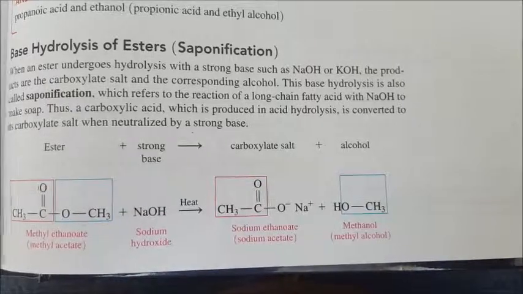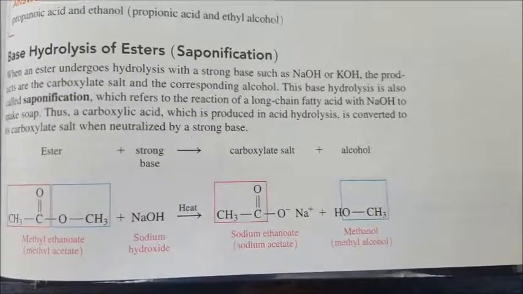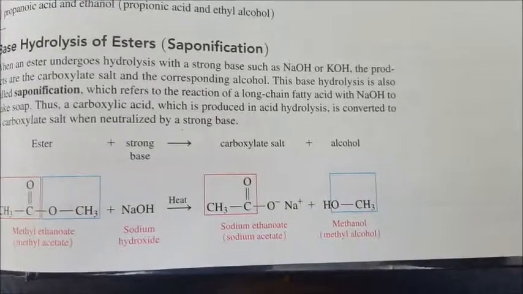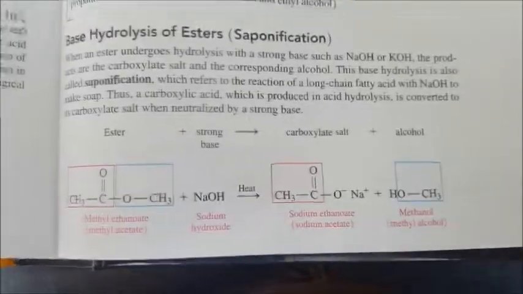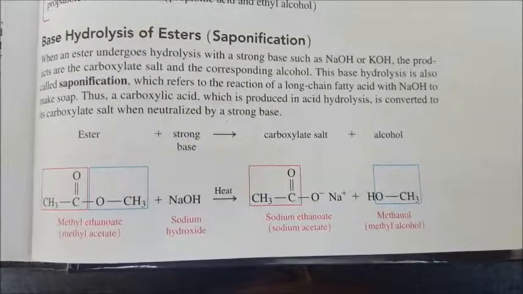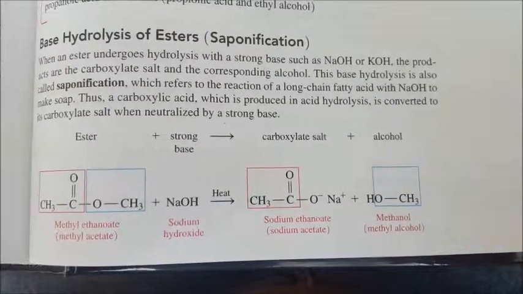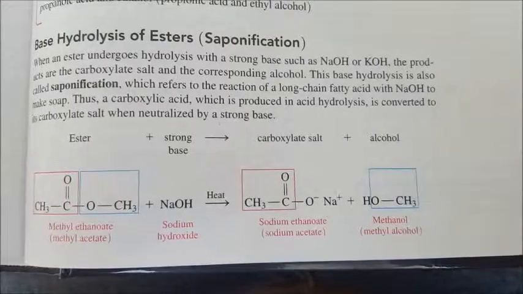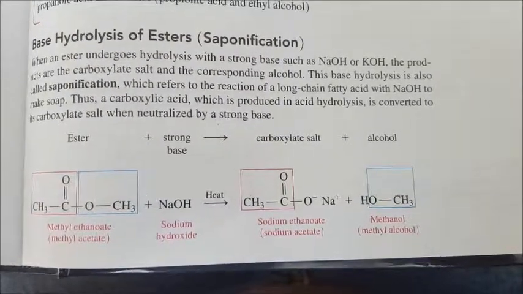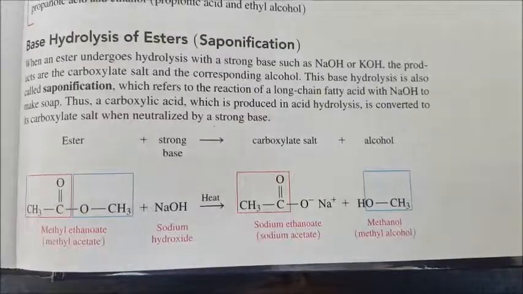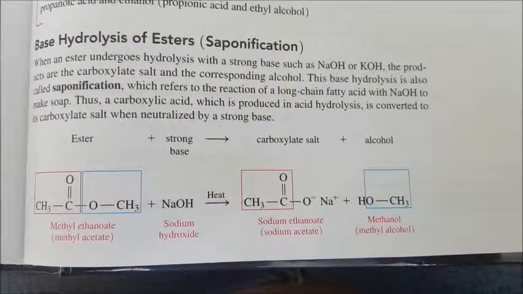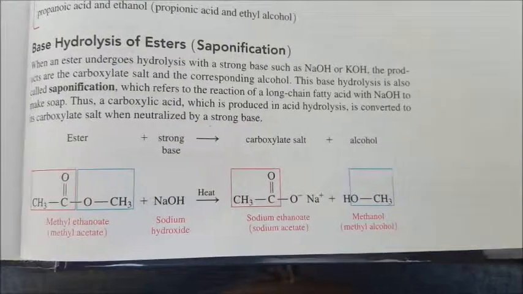In this case, we have sodium ethanoate. In addition, the byproduct of this reaction is methanol. So methyl ethanoate in the presence of sodium hydroxide will break down. This reaction is not reversible, but will break down to form sodium ethanoate and methanol. This reaction is a base hydrolysis of esters known as saponification.